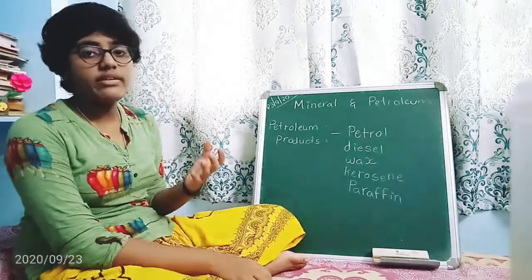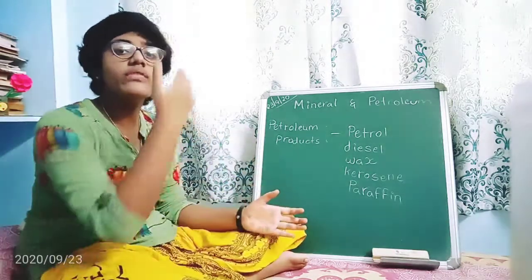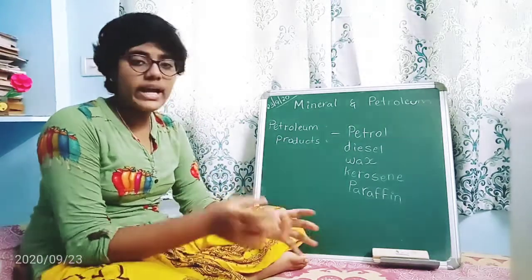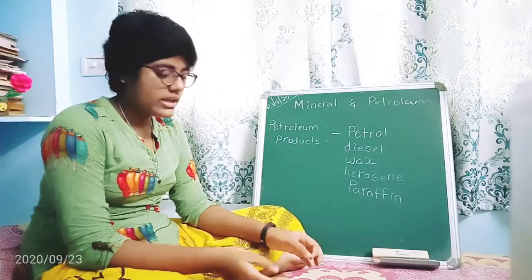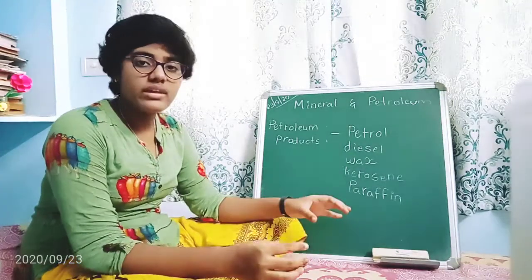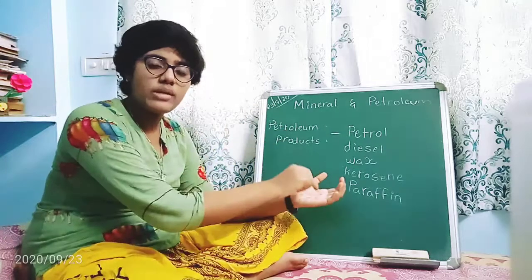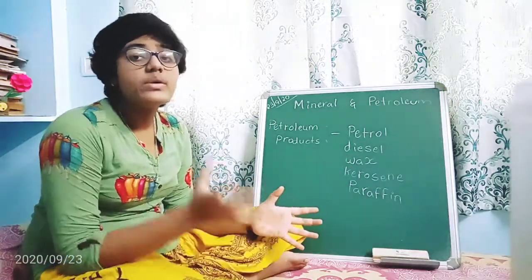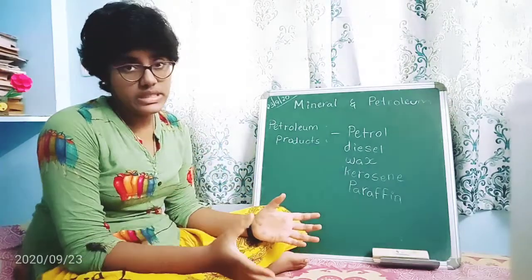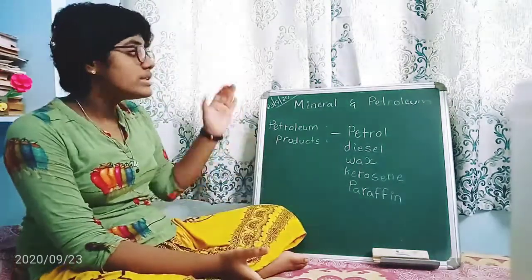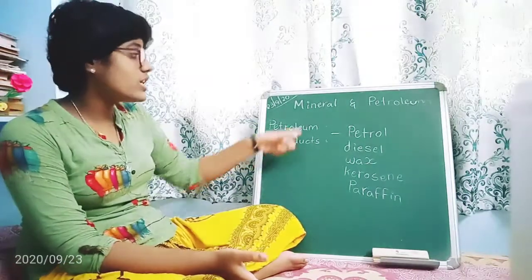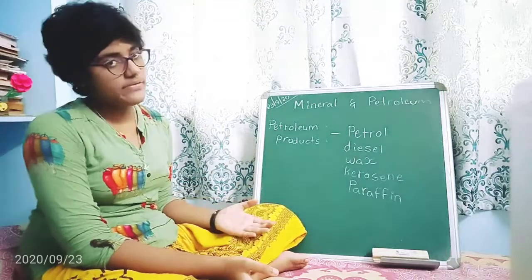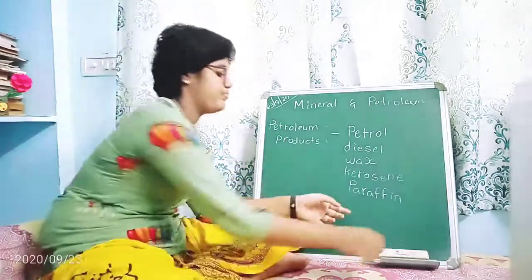So these minerals are separated in many industries through chemical processes. With the hand we can't separate them, right? If we separate the iron, we can even get small pieces of sodium or zinc. So these are separated with many chemical processes. So chemistry is also used in mineral and petroleum factories and industries. Okay, next we'll go.